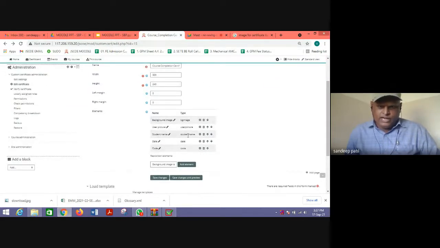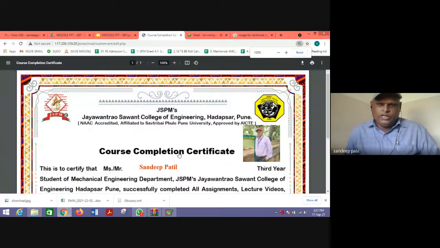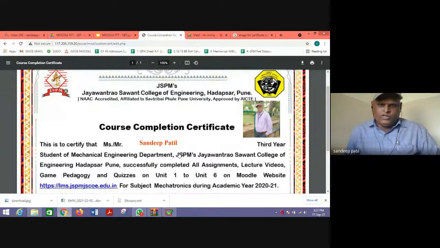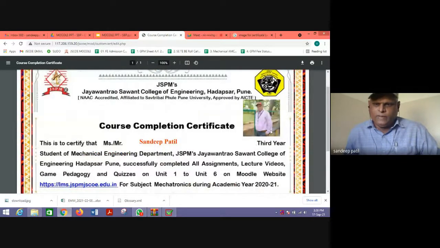So likewise we can add the different elements and click save changes and preview. So here it is getting previewed. All these things he has given. So for example, say this JSPM's up to this approved by AICTE. He has written in one of the elements and given the reference point, giving the coordinates from left to this. For example, say this user picture, he is giving the coordinates 40, 40. So that's why it comes here.